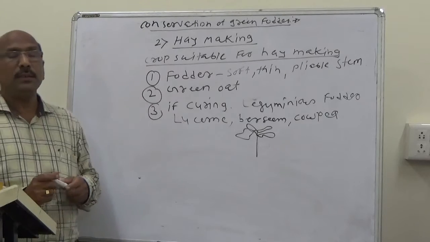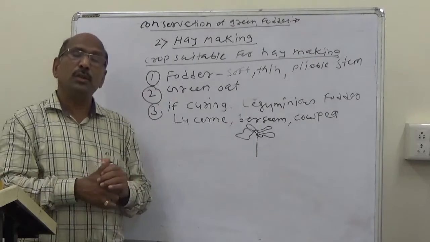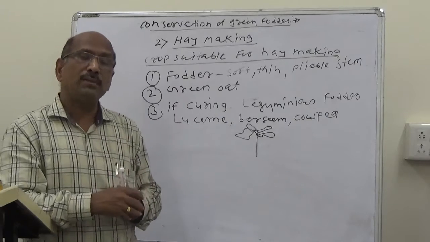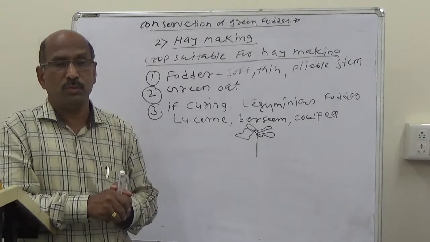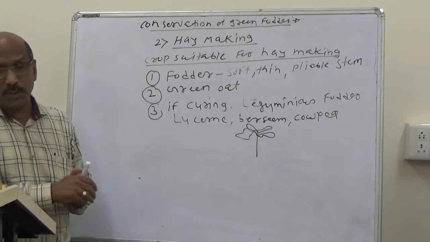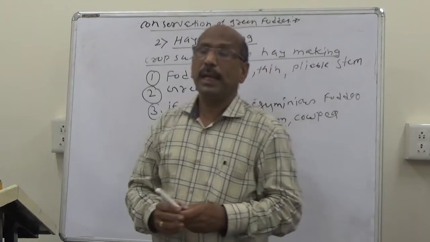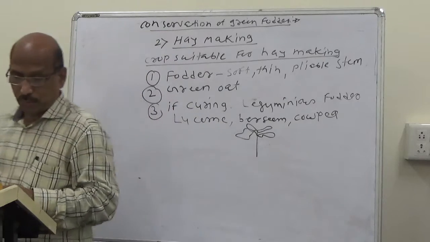Lucerne is also an excellent nutritious feed for growing calves and milking cows.